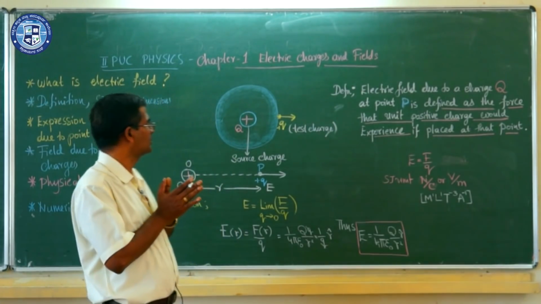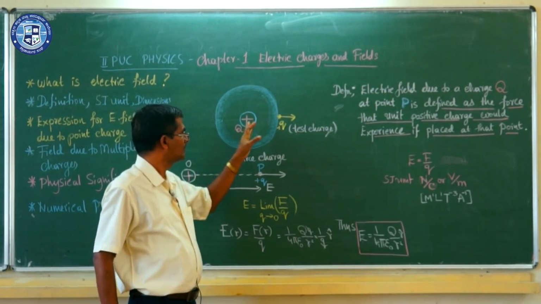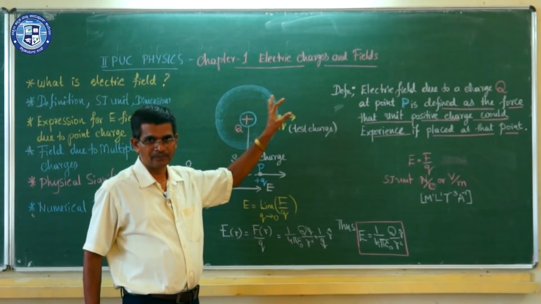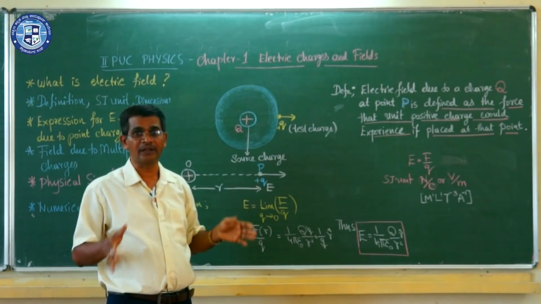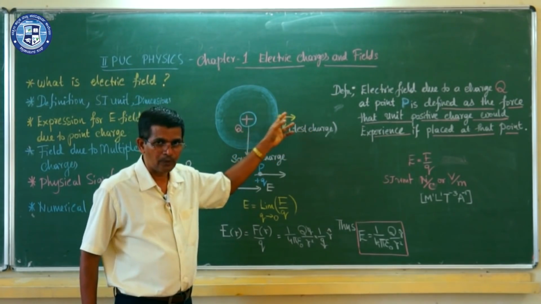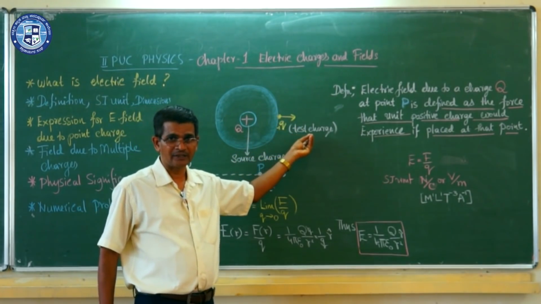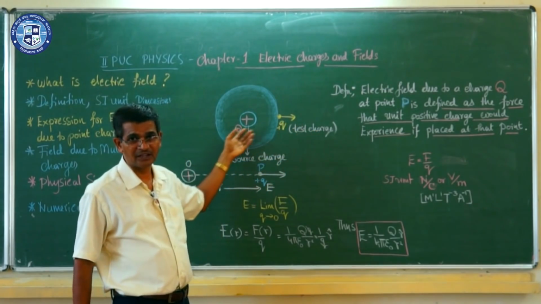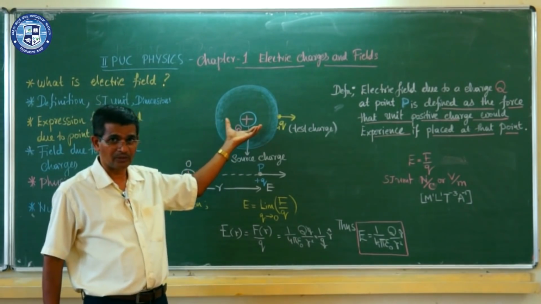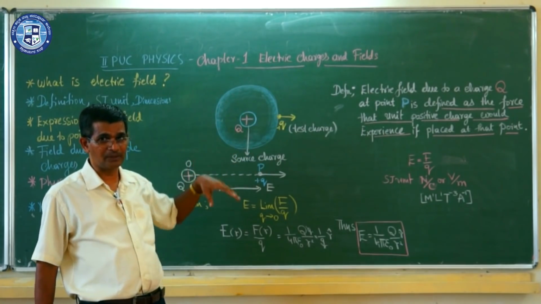First of all, what is the electric field? Why is this concept introduced in physics? See, if you have a charge, let us say Q is a charge, and I bring another charge nearby, it will experience a force, as you already know from Coulomb's law. From Coulomb's law, point charges experience a force at a certain distance. Like charges repel and unlike charges attract. Now, why is this electrostatic force, one of the fundamental forces in physics, experienced? How is the force experienced?